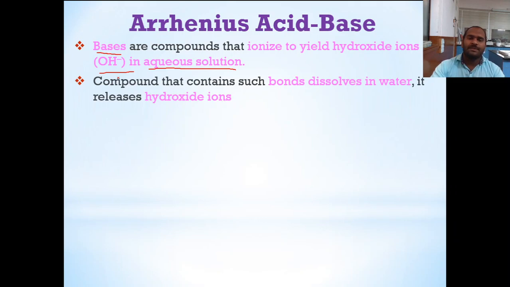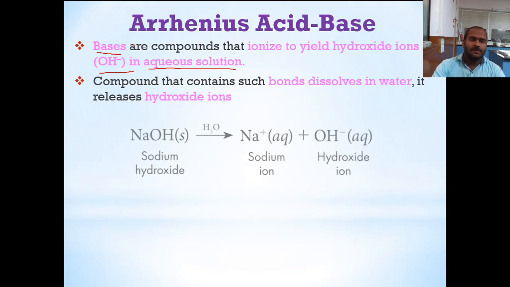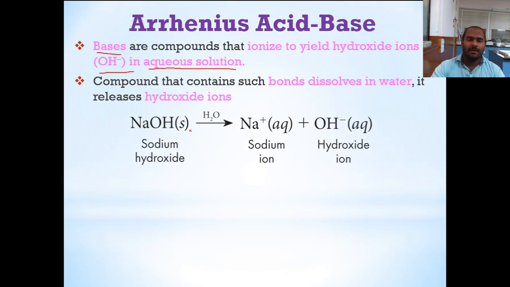Here is the example: sodium hydroxide, a solid, when it dissolves in water, gives a sodium ion and a hydroxide ion. So sodium hydroxide in a solution produces hydroxide ion, therefore sodium hydroxide is a base in nature.